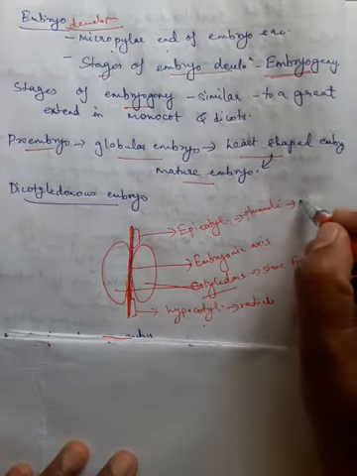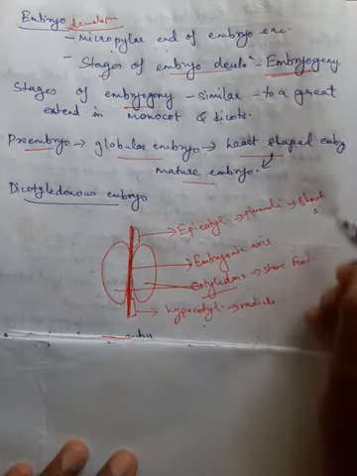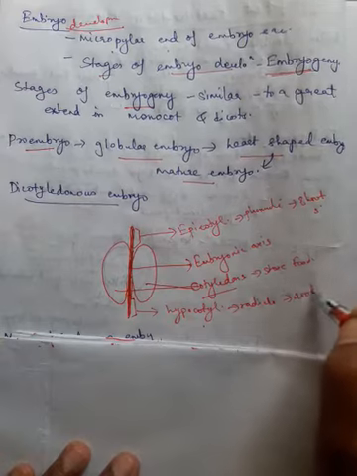What does the plumule develop into? The shoot system, and the radicle develops into the root system.